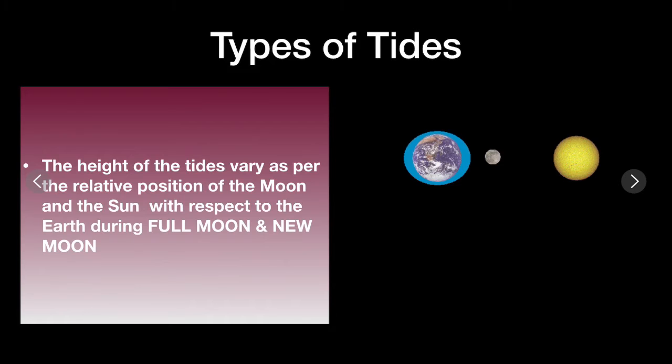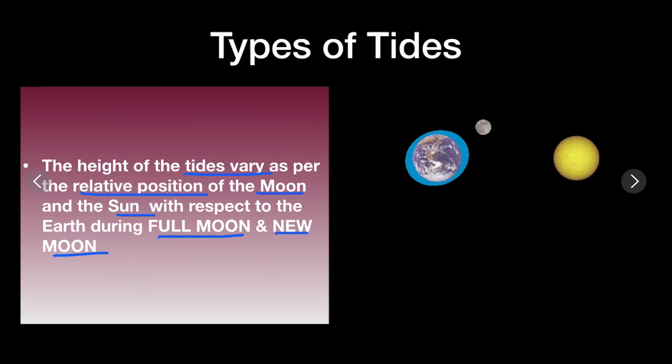Types of tides. The height of tides varies. It doesn't remain the same all the time, as it changes based on the relative position of the sun and the moon with respect to the earth, right? The earth during the full moon and the new moon day.